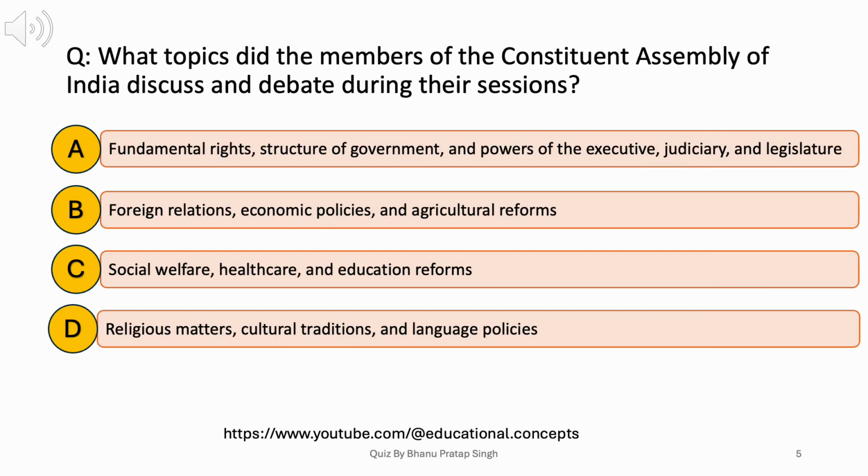What topics did the members of the Constituent Assembly of India discuss and debate during their sessions? A. Fundamental rights, structure of government, and powers of the executive, judiciary, and legislature. B. Foreign relations, economic policies, and agricultural reforms. C. Social welfare, healthcare, and education reforms. D. Religious matters, cultural traditions, and language policies. Answer. A. Fundamental rights, structure of government, and powers of the executive, judiciary, and legislature.